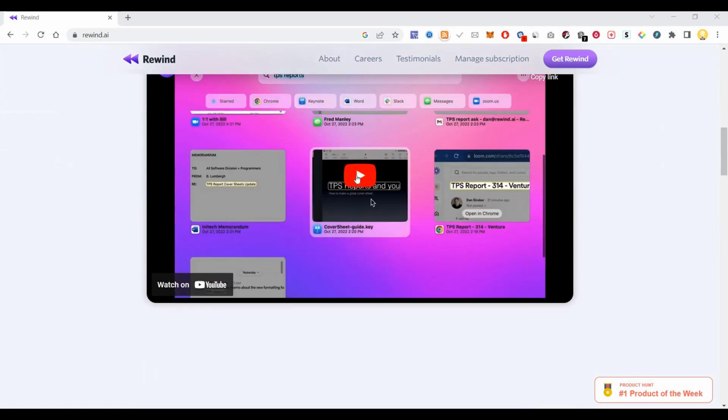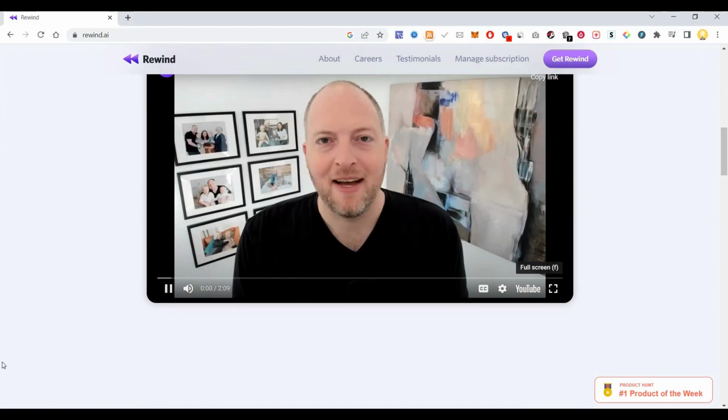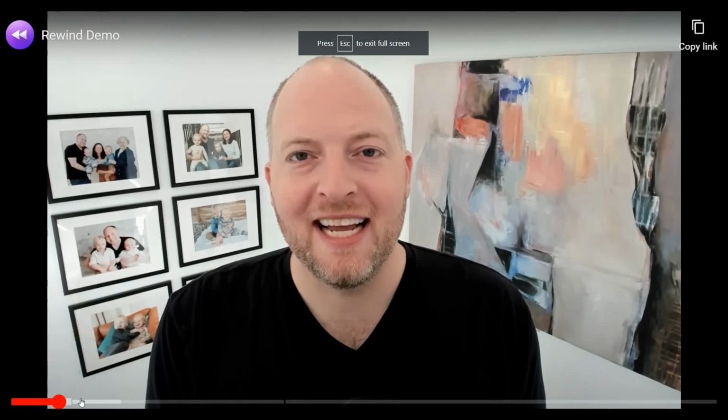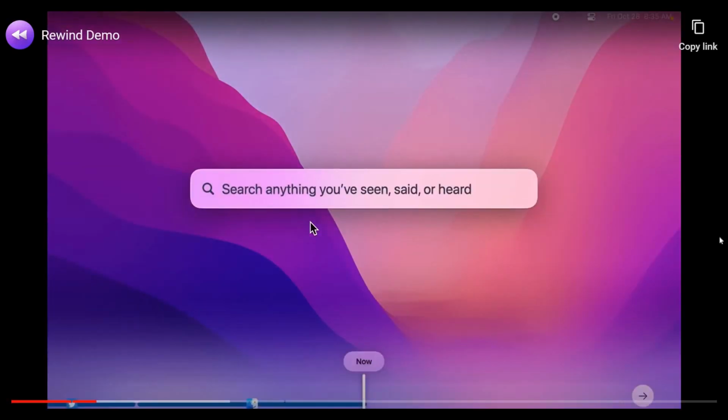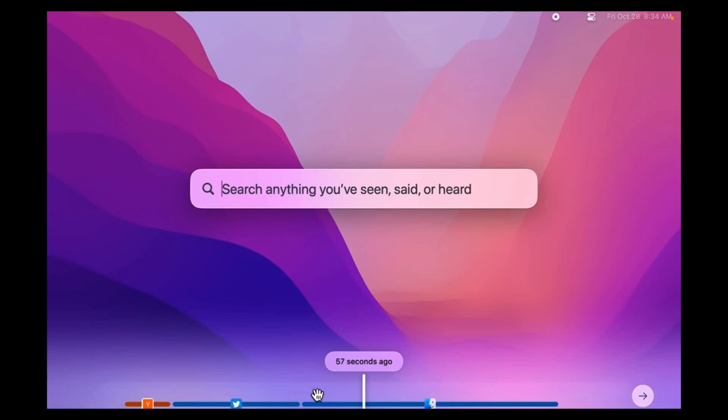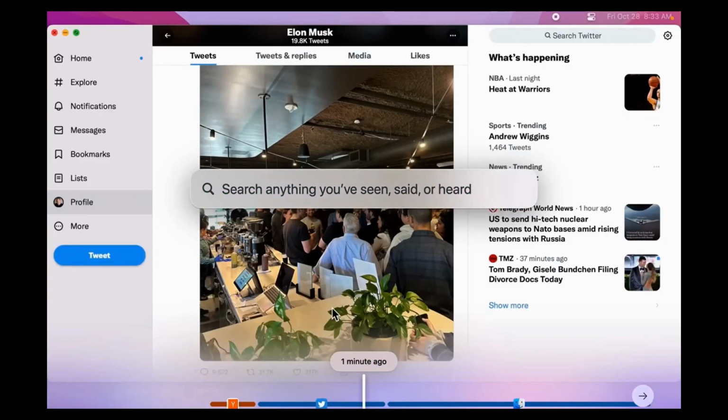So let me show you how it works. Hi, I'm Dan Soroka, the co-founder, and once Rewind is installed, you can open it by hitting Command-Shift-Space. You can type in anything you've seen, said, or heard to search for it, and down below, you can scroll through time. This opens an entirely new dimension of computing, time.